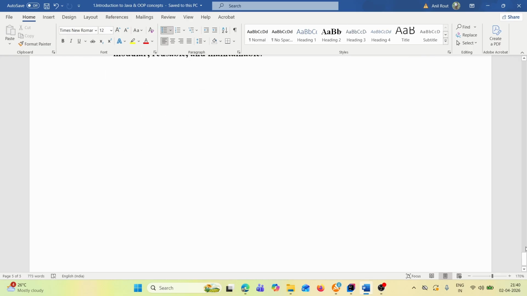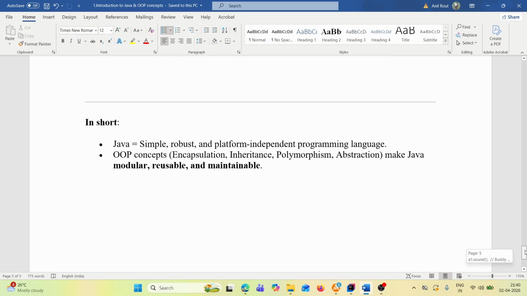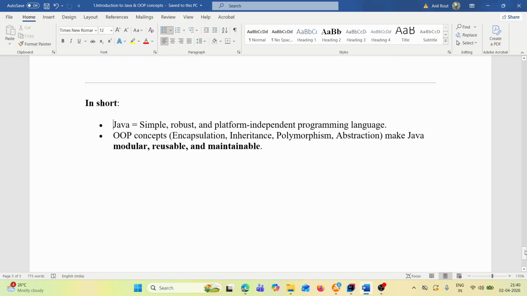In short, what can we say? Java is a simple, robust, and platform independent programming language. OOPS concepts, that is encapsulation, inheritance, polymorphism, and abstraction, make Java modular, reusable, and maintainable.